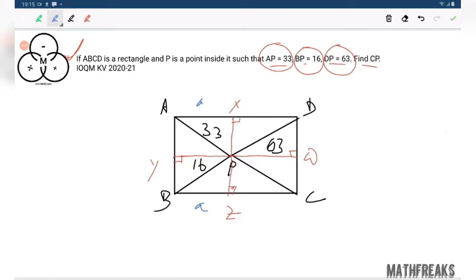I am saying that you just see this green area is also a rectangle, so this is A, this is A.